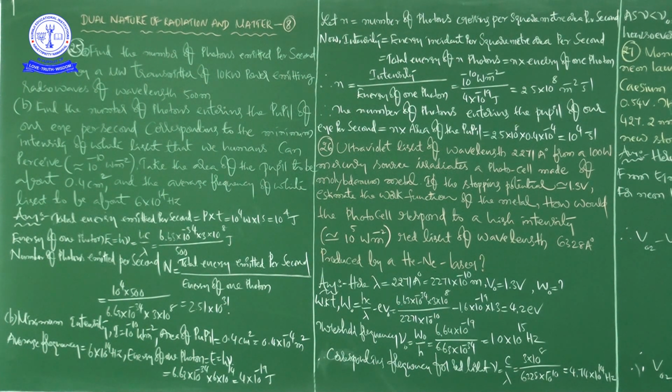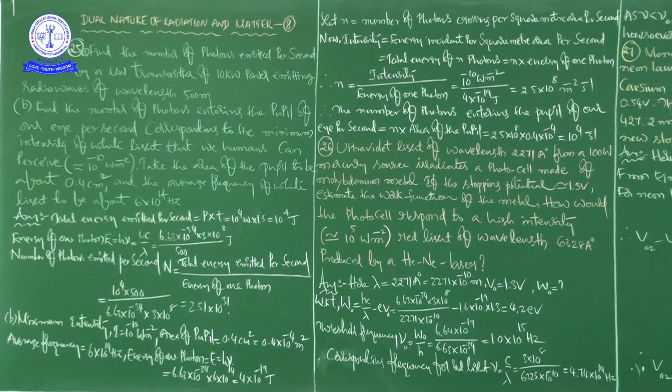If the stopping potential is approximately equal to 1.3 volt, estimate the work function of the metal.